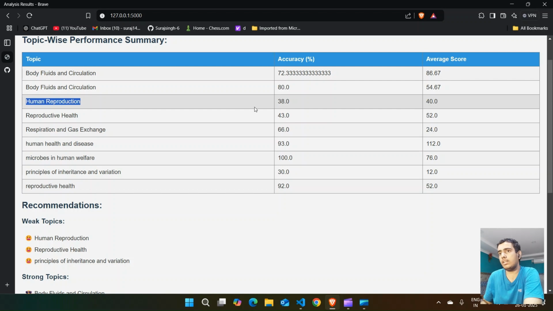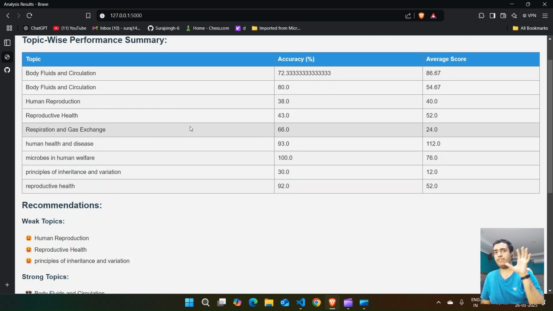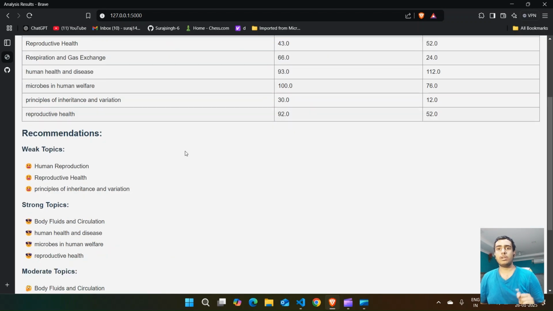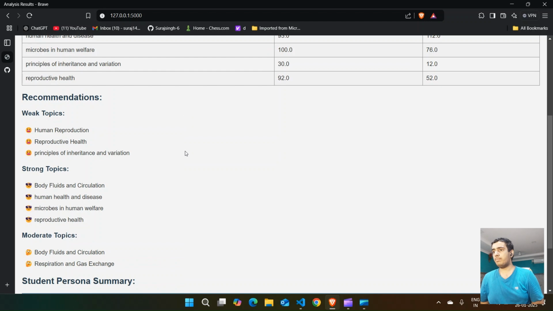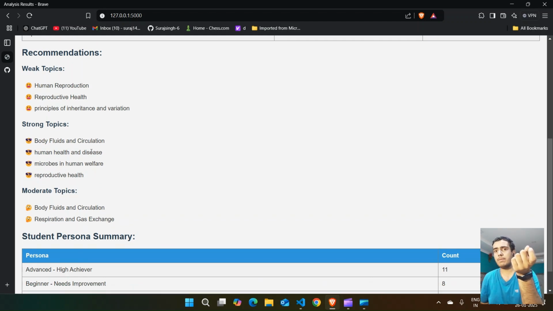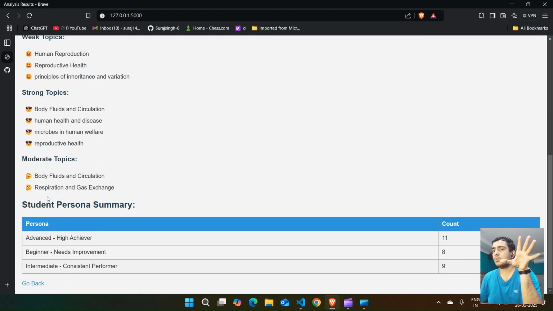In human reproduction, the accuracy is low. In reproductive health, the accuracy and score are low, and the average score is low in respiration and gas exchange. So I know exactly which topics I need to study more to gain more marks. This is a crucial thing that most apps and MCQ platforms online don't provide. I also provided recommendations: weak topics, like human reproduction, reproductive health, and principles of inheritance and variation, then strong topics and moderate topics.